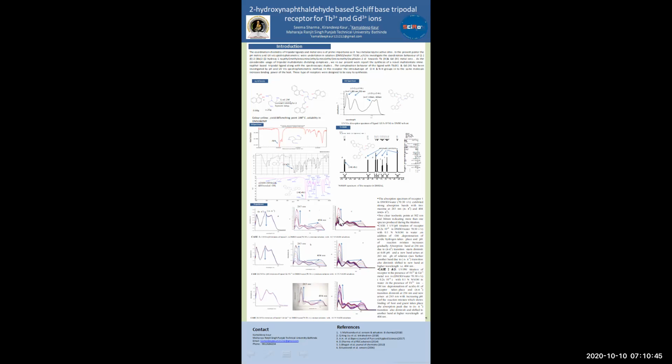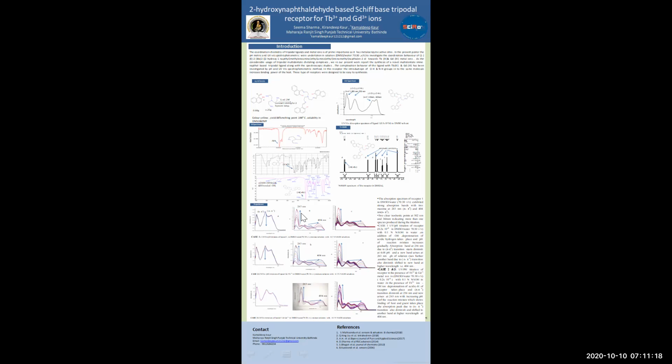These are the experiments: UV-visible pH-metric titrations of the ligand in the presence of the metal ion and the absence of the metal ion. Here this is the titration of the ligand in DMSO-water 70-30 ratio. Here we have found that at lower equivalents of the hydroxyl, there is no change in the UV-visible spectrum.